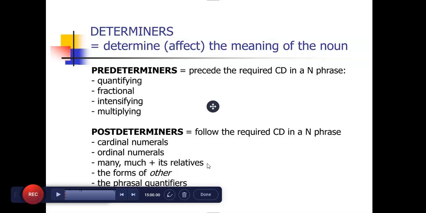Predeterminers precede the central determiner in an NP: quantifying, fractional, intensifying, multiplying. Postdeterminers follow the central determiner: cardinal numerals, ordinal numerals, many, much and its relatives, the forms of other, the phrasal quantifiers.